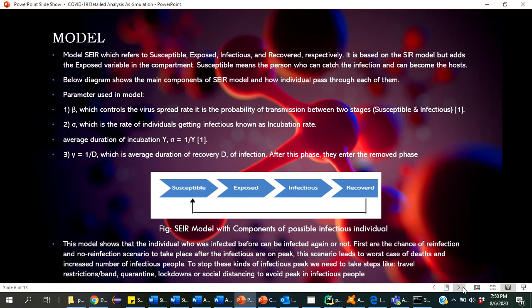After this phase they enter the removed phase. It means they are removed from the cases, and they are immune. This model also shows that an individual who was infected before can be infected again. There are reinfection and non-reinfection scenarios that can take place after the infections are at peak. The reinfection scenario leads to the worst case. If people recover and then are reinfected, that is the worst scenario, because there is a high chance that people will also die.